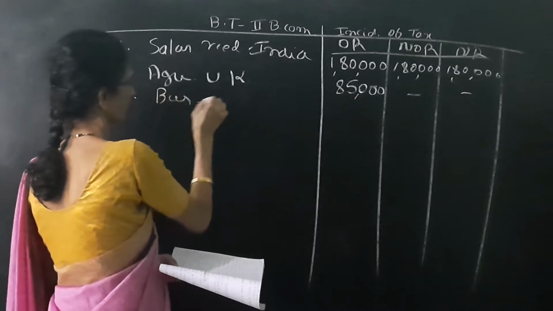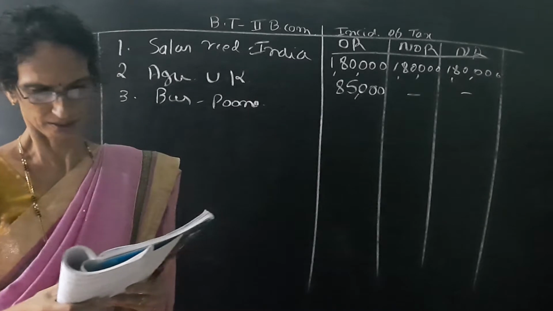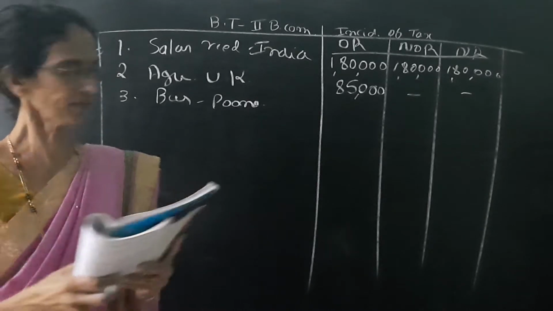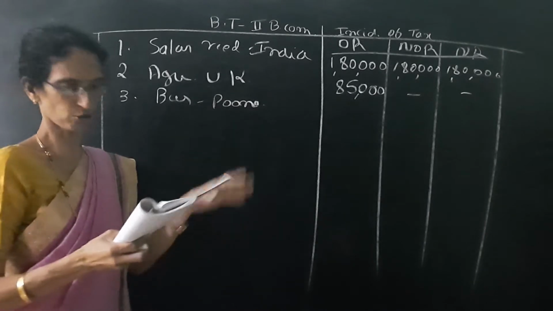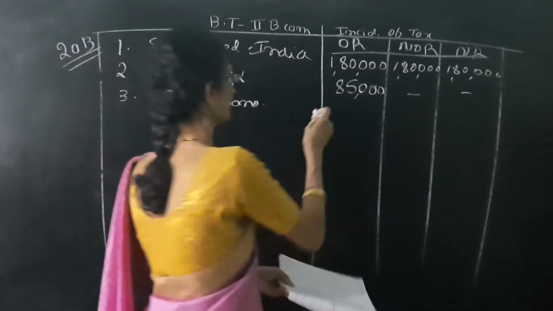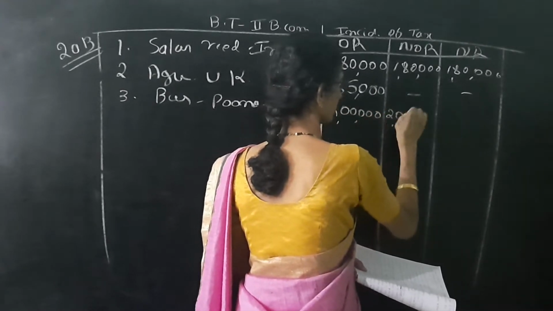Next one is business income in Pune, controlled from London. Leave it. Income due from Pune, that is India. So three columns yes, yes, yes. So we can write 2 lakh, 2 lakh, 2 lakh in three columns.